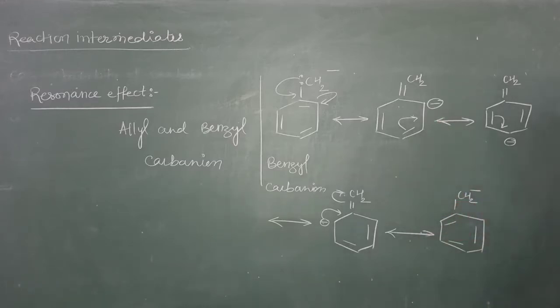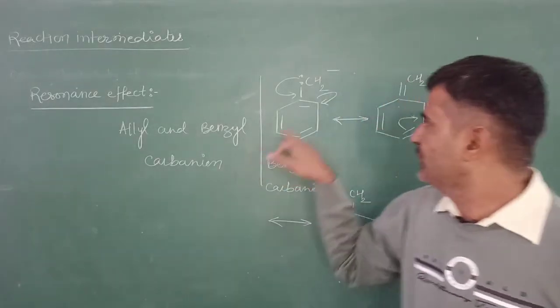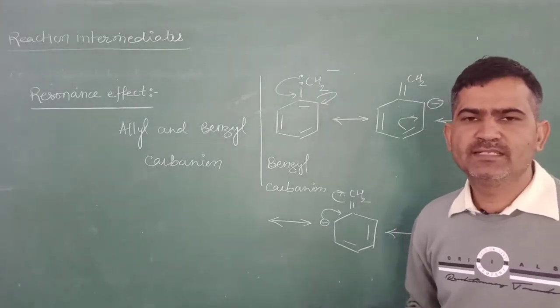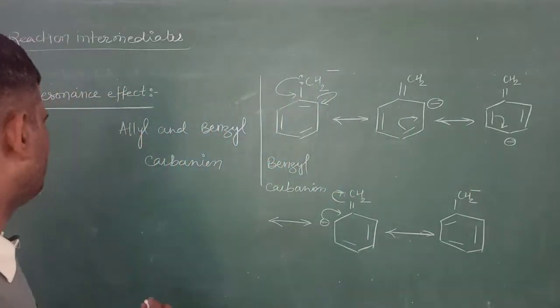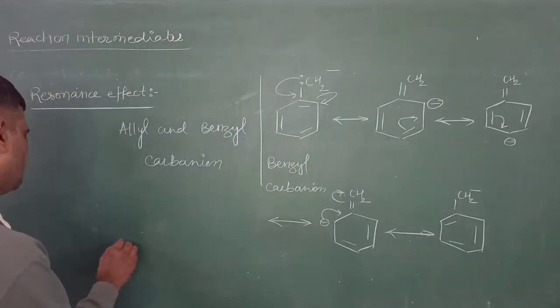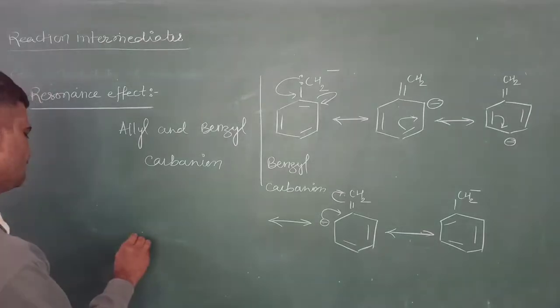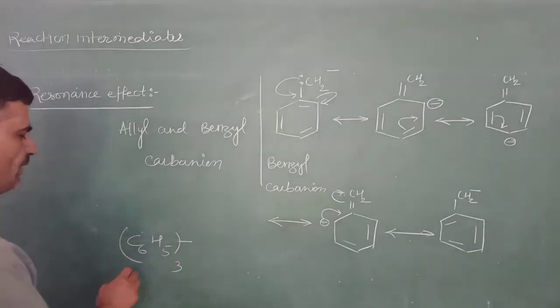ortho and para positions. It means as the number of phenyl groups increases on this carbon, more and more resonating structures will be formed and stability will be increased. Now we take the example of the benzyl carbanion, triphenyl, C6H5. Three phenyl groups are joined here.